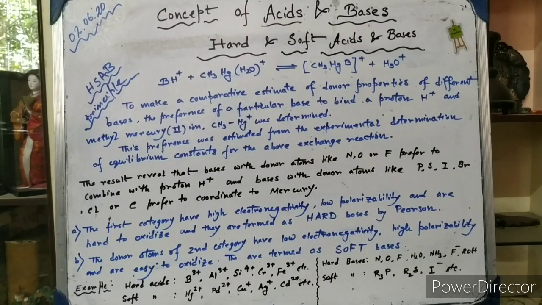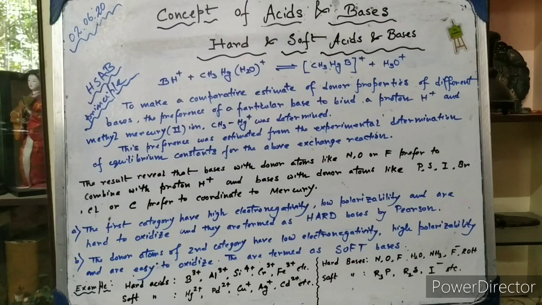Okay, now let us discuss something about the properties of hard and soft acids and bases. Remember that the hard acids are those which fulfill the following conditions. These conditions are required, like the cations of smaller size or lighter elements. Remember, these are all about the hard acids. I am discussing the hard acids now.